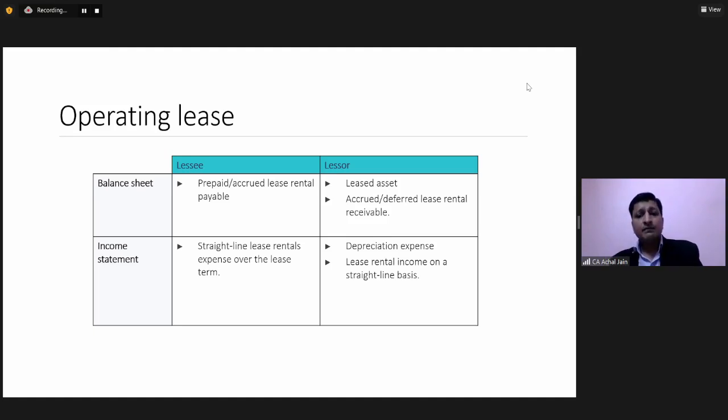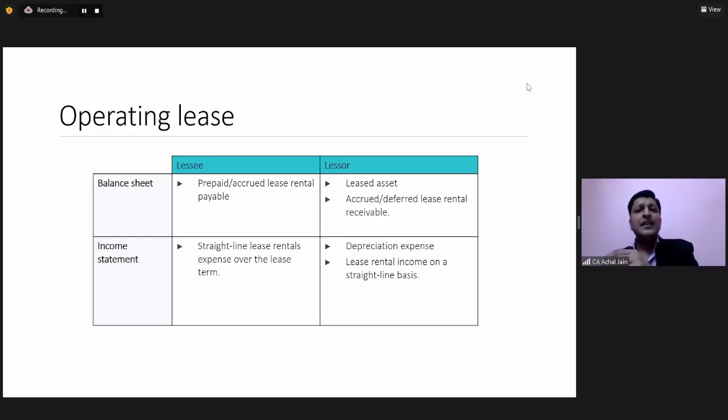But in the fourth year, he will be paying 1.75 lakhs, but he will be recording 1.5 lakhs. So in such a scenario, in the fourth year, what will happen? The lease escalation reserve, which would have been created, that will start getting reversed. Or you can say that will start getting adjusted. So over the period of the lease, in our example, this was 5 years, we will see that the impact will become neutral. Okay, so over the period of 5 years, this lease escalation reserve will become zero. This impact will become neutral.